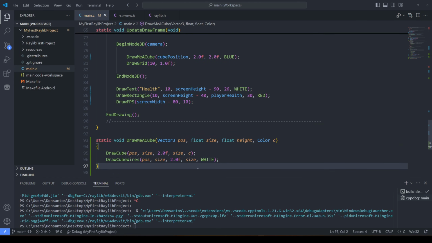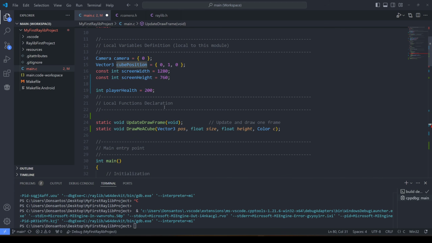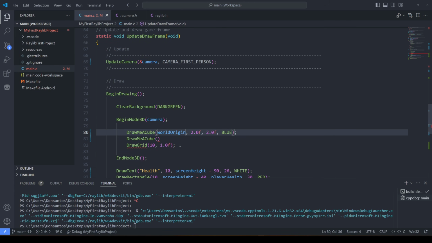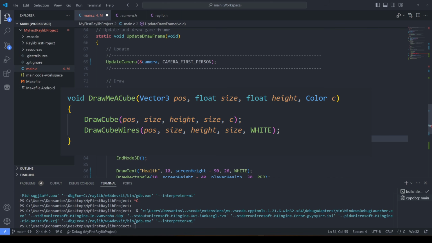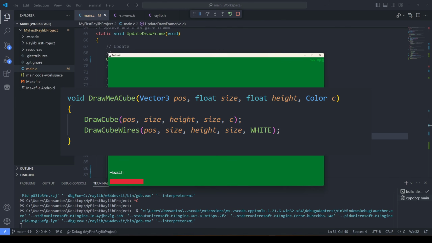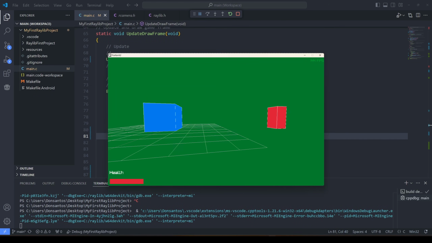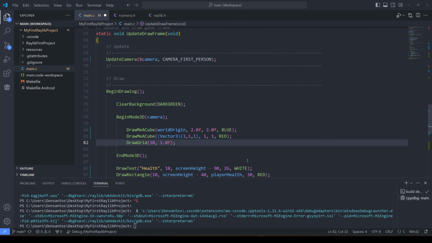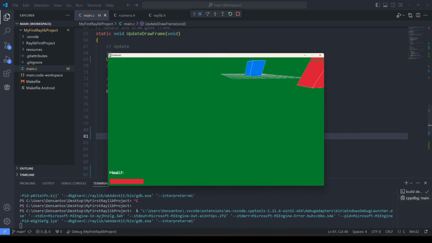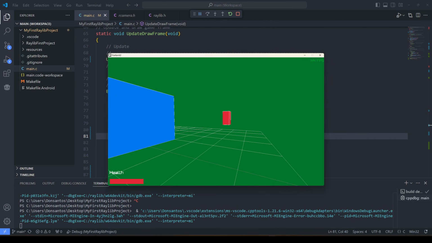I also want to make it easier to draw these cubes, so I make my first attempt at a function with this draw me a cube function, which simply draws a cube and a wireframe cube on top. Now I can call this function in the drawing step to display cubes. That works. Okay, so I can write my own values. Not sure how that's supposed to work, but yeah, now we have a box over here.